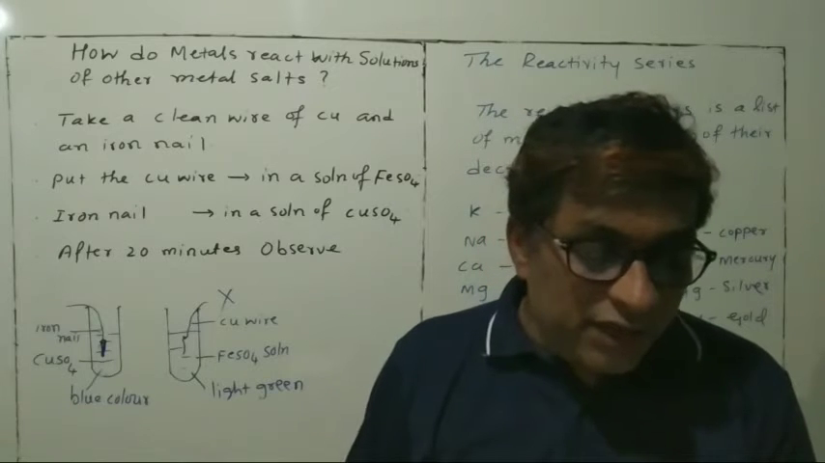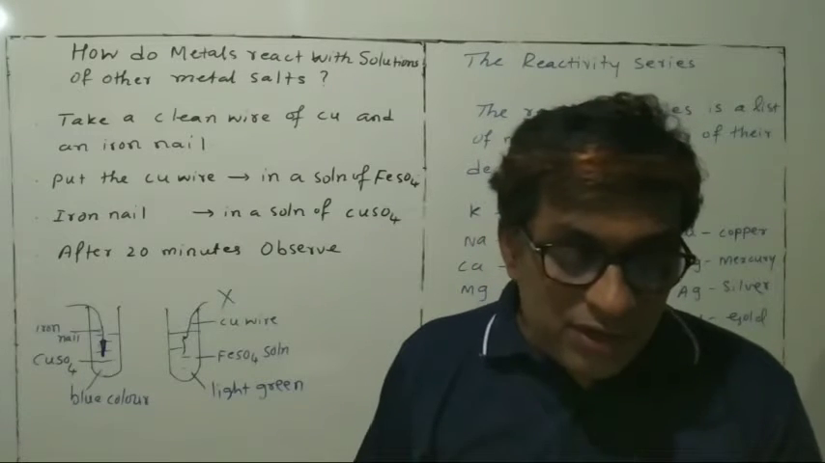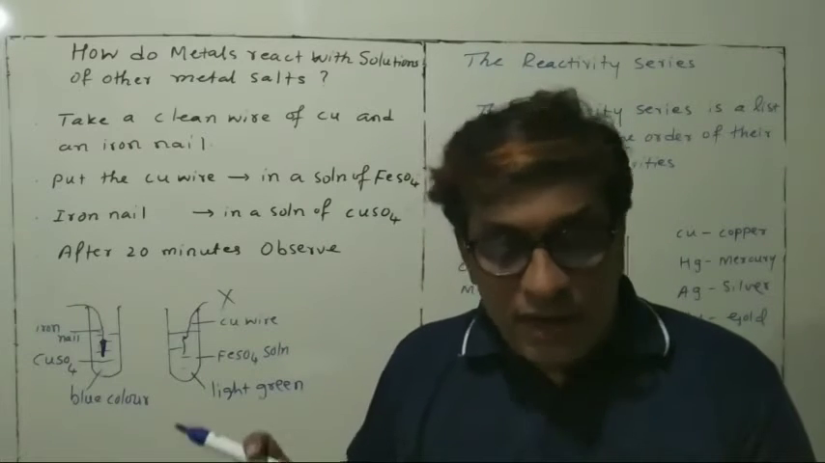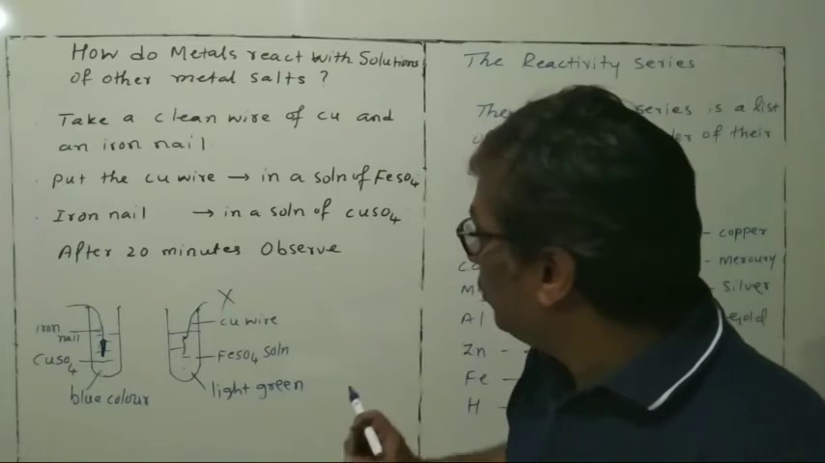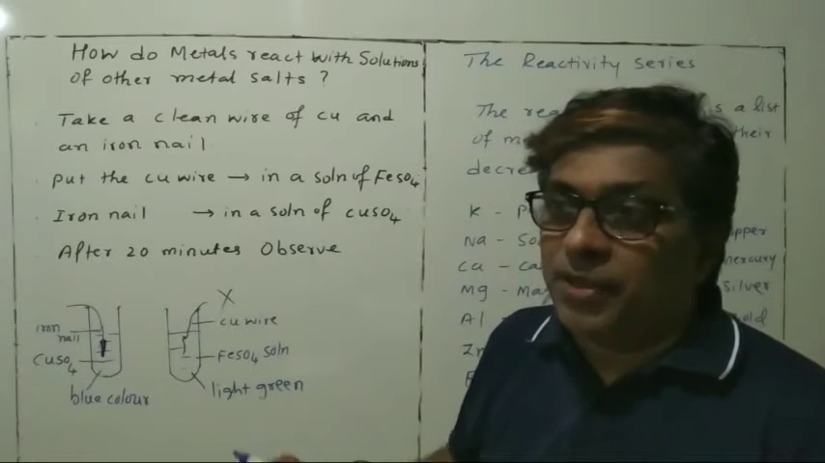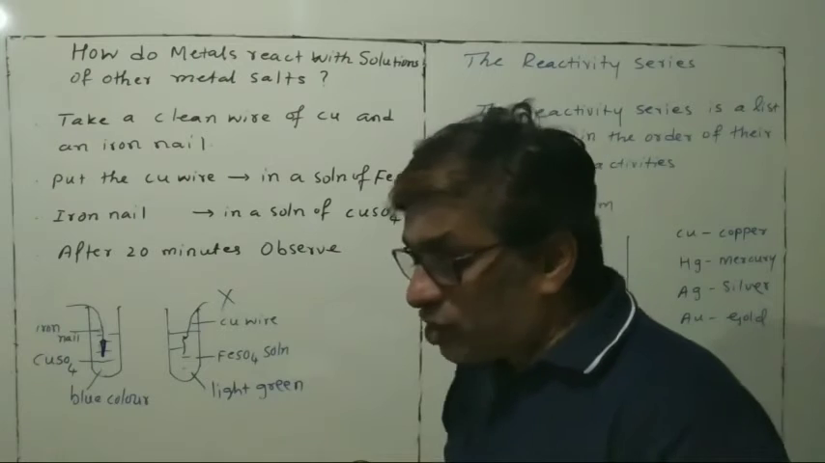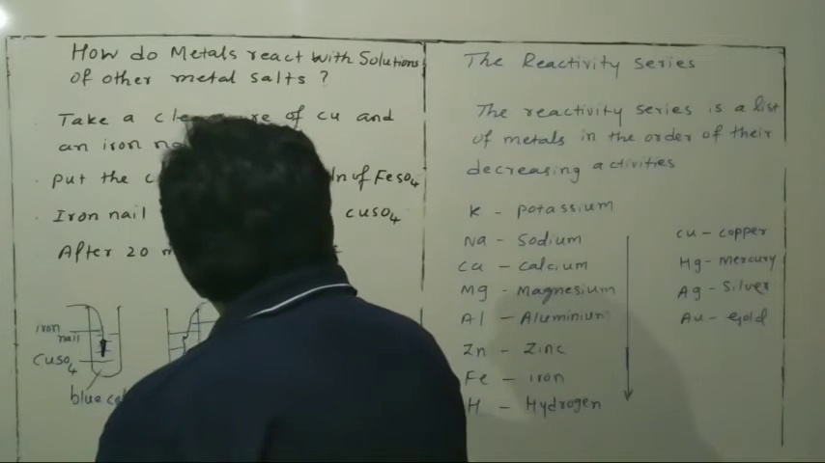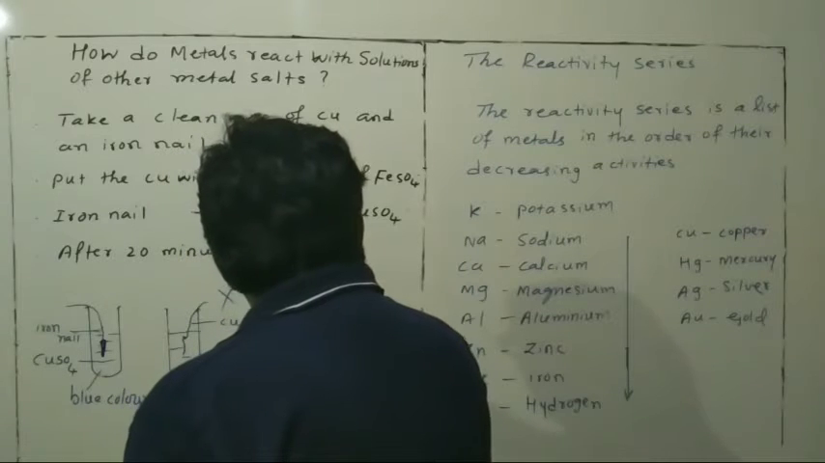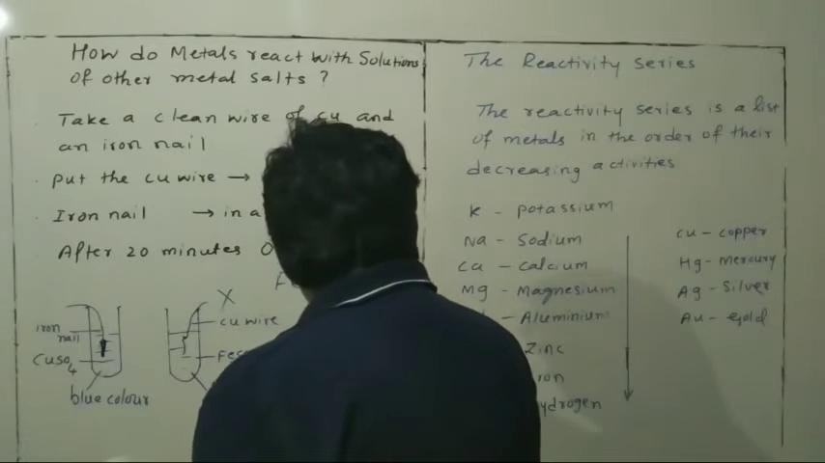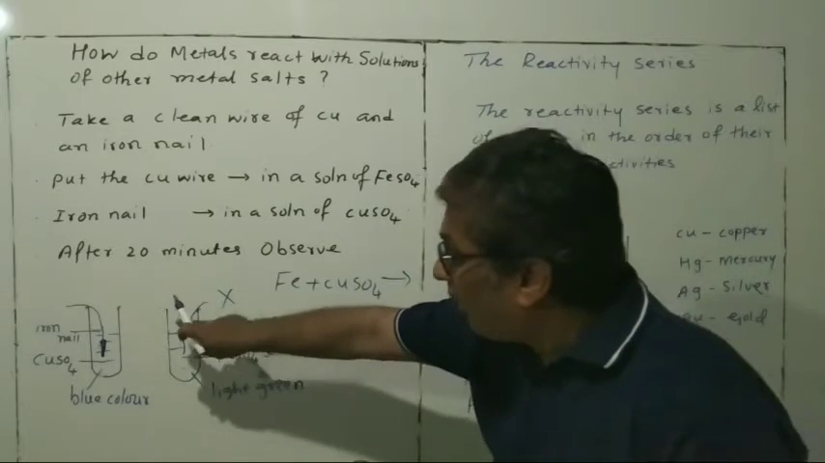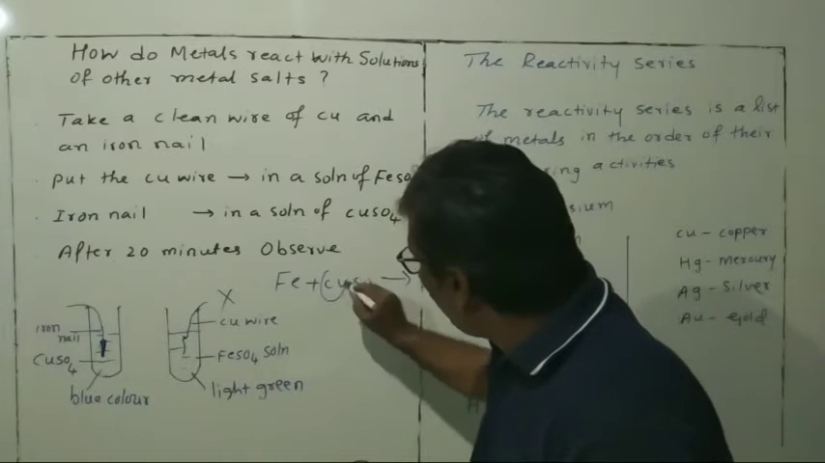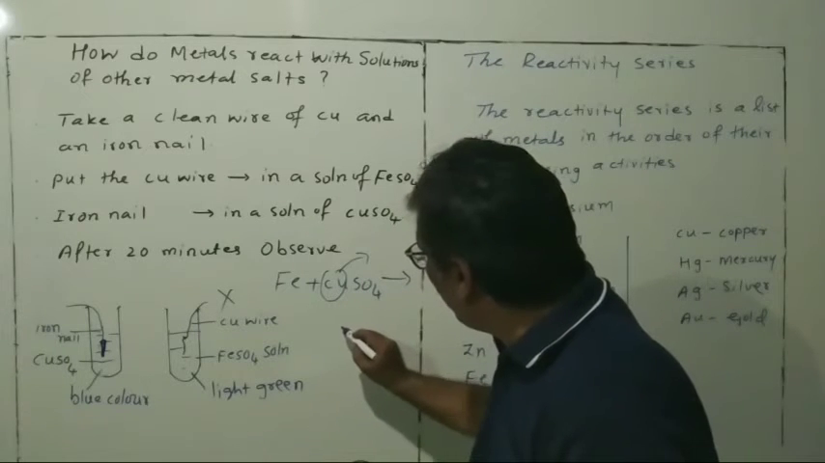Now you will see that we have to write a balanced chemical equation, and name the reaction also. So write a balanced chemical reaction, name the reaction: displacement reaction. When you added the iron nail, Fe plus copper sulfate, CuSO4. When you added iron into the solution of copper sulfate, the iron is displacing the copper. So what will you get?